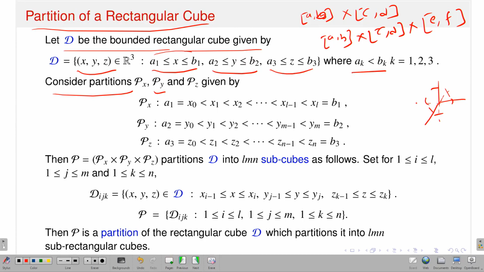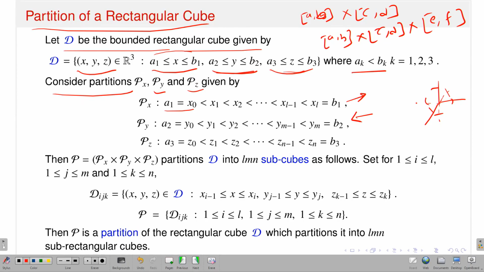Py stands for the partition of the interval A2 to B2, where y varies, and Pz stands for the partition of the interval where z varies, that is A3 to B3. You know what the partition of the interval A1 to B1 is: A1 is equal to x0, which is less than x1, x2, up to xl minus 1, less than xl, exactly equal to B1. This is the corresponding partition of the interval A1 to B1.